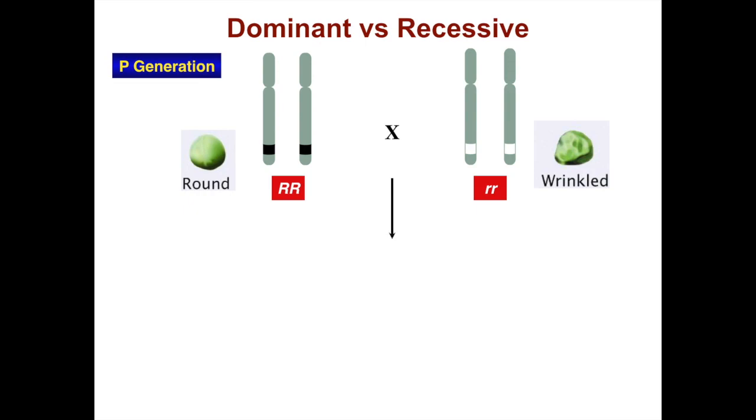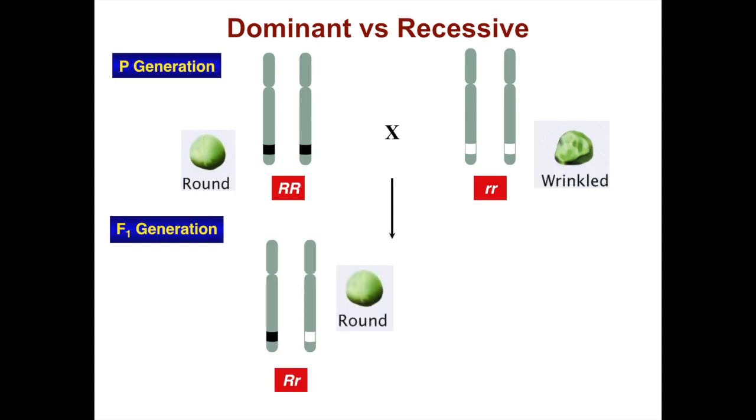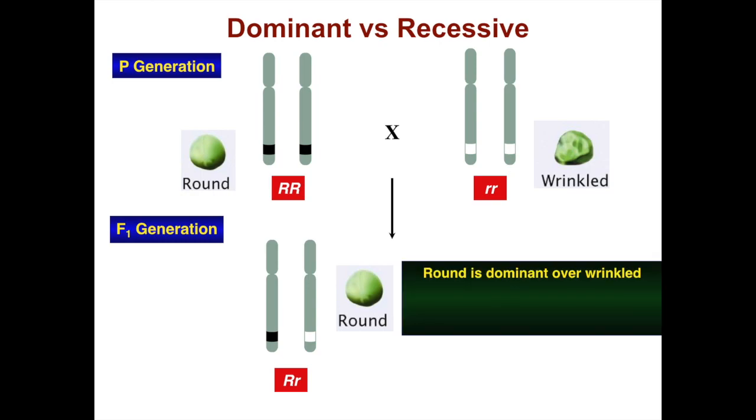we look in the next generation, which is called F1, we get all phenotypically round seeds. So that means that the heterozygous plant here has a round phenotype. So round is dominant over wrinkled. Wrinkled is therefore recessive. Recessive alleles are traits that are not expressed.